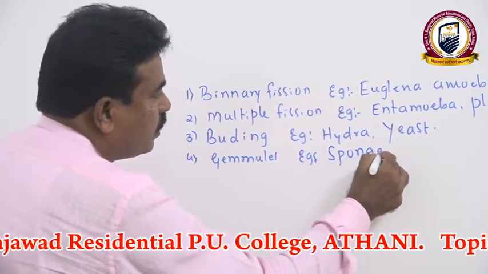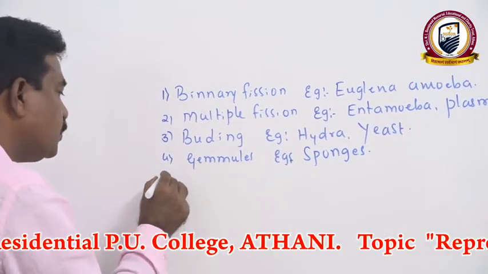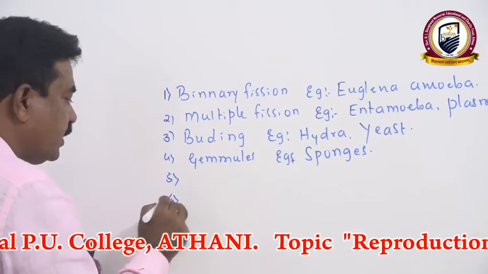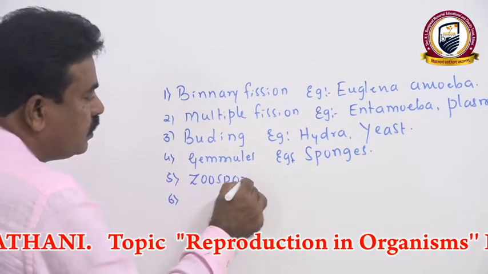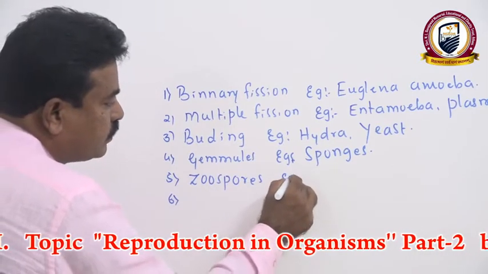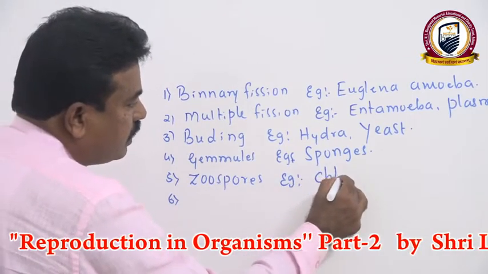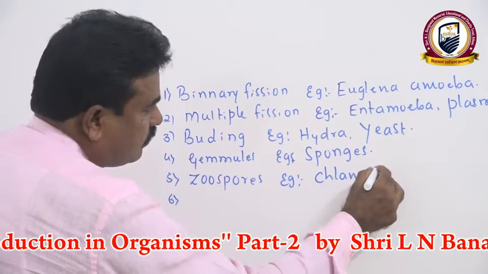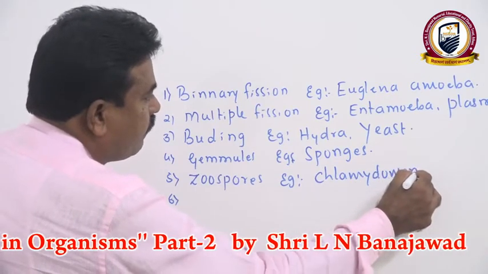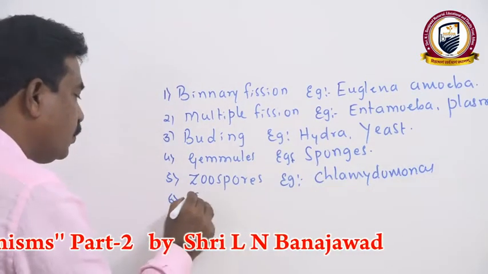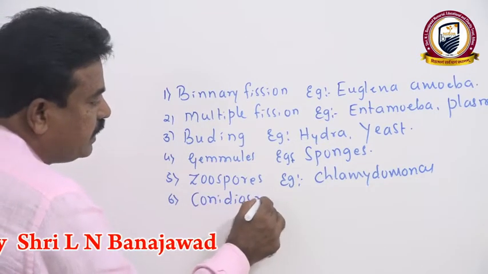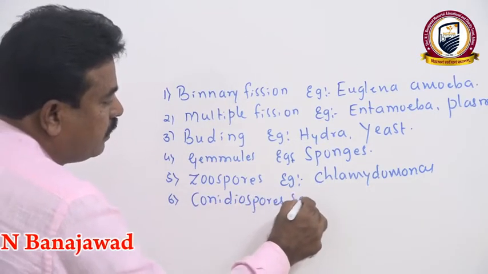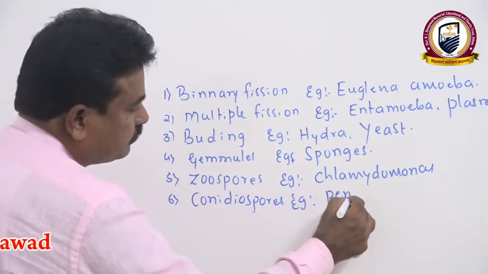Like that, there are two types of spores produced in organisms. One is zoospores, motile spores found in Chlamydomonas, and another is conidiospores, which we see in Penicillium notatum.